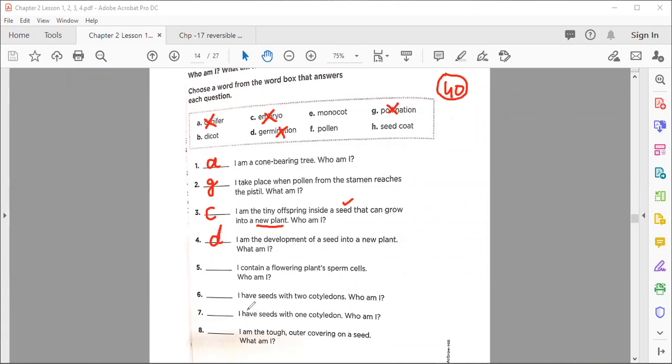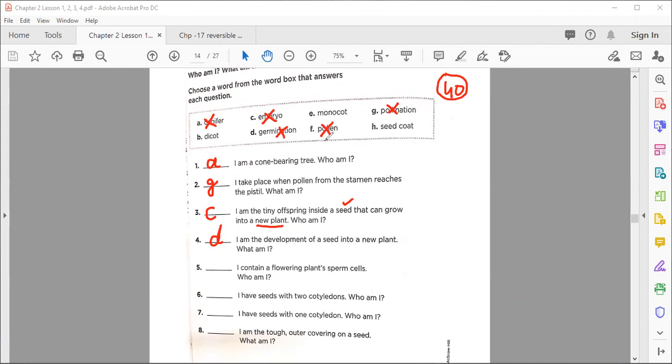Now, after solving till number four, number five: I contain a flowering plant's sperm cell. Who am I? So for number five, you know very well, when we discussed the male part, these are pollens.